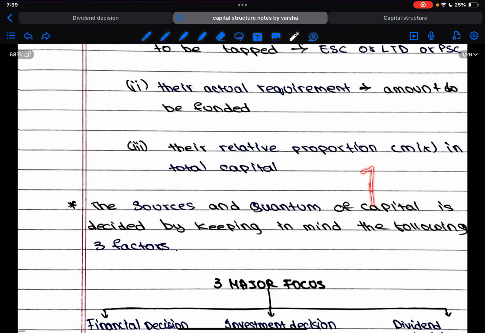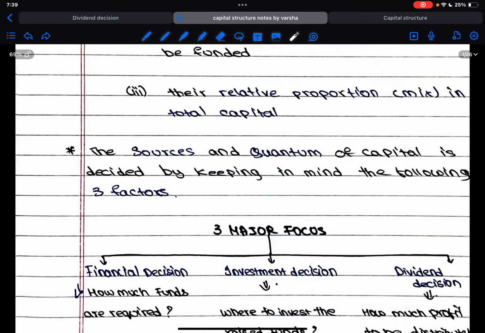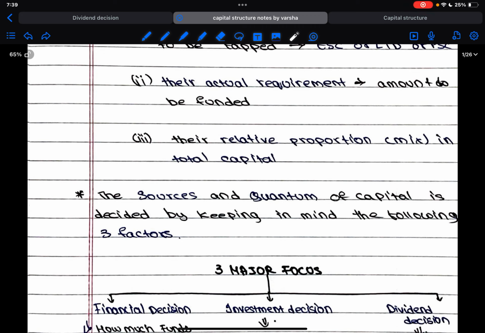Then their relative proportion, that is the mix. So let us say if the company wants to raise 1 lakh rupees and there is a debt equity mix of 1:2. So what would be the allocation? It would be 1 part of equity and 2 parts of debt. So that would be the case for proportion. So proportion basically means a mix or different kinds of capital that is being used for raising the fund.